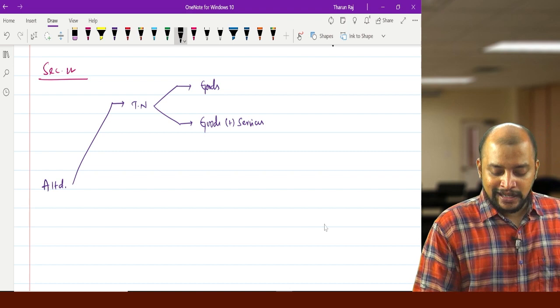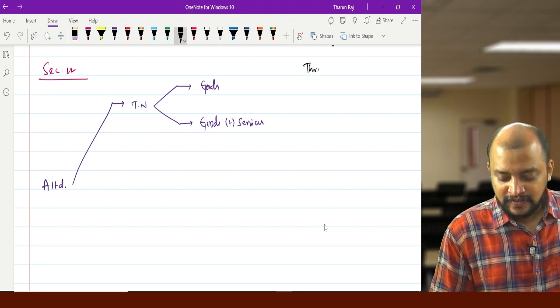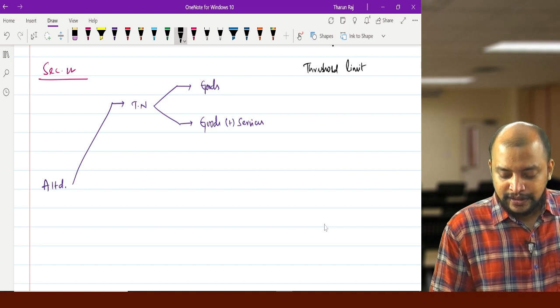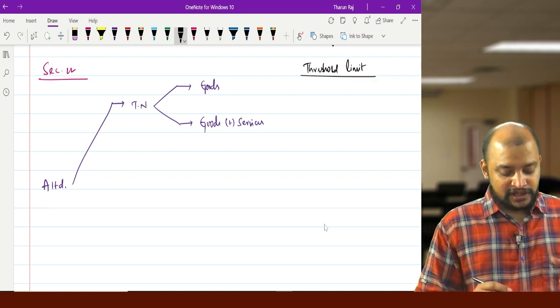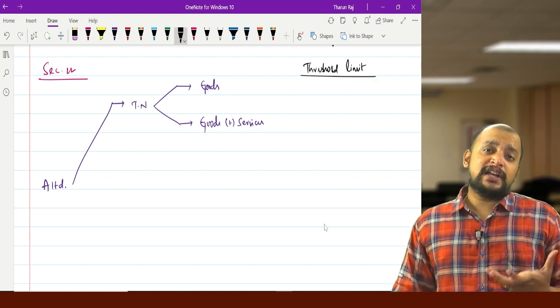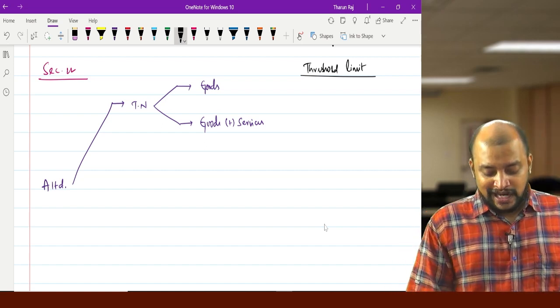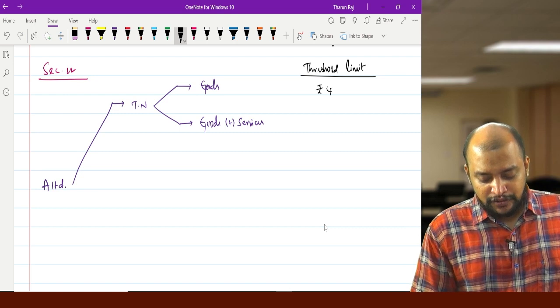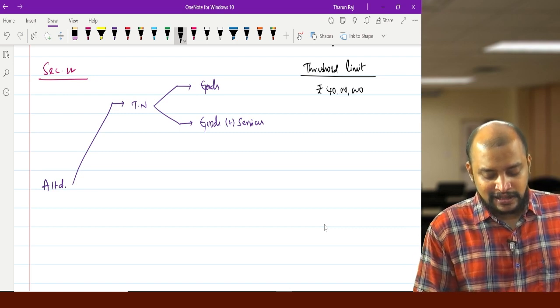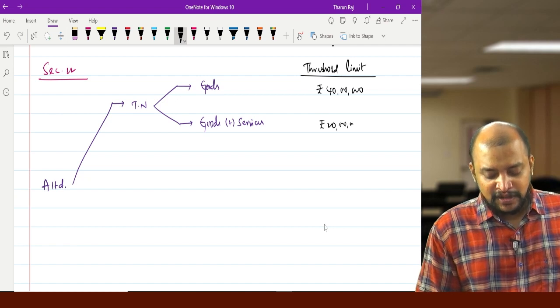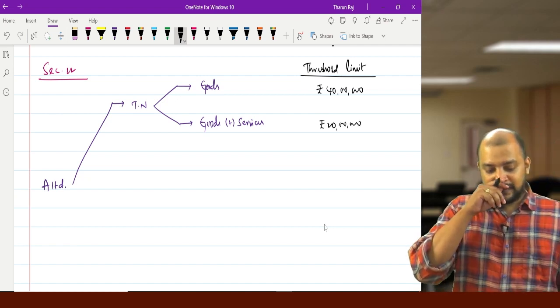What will be the threshold limit for registration? Tamil Nadu is not in MMTN or U-stamp, and if they are exclusively engaged in supply of goods, the threshold limit is 40 lakhs. If they are engaged in supply of goods plus services, then the limit will be 20 lakhs.